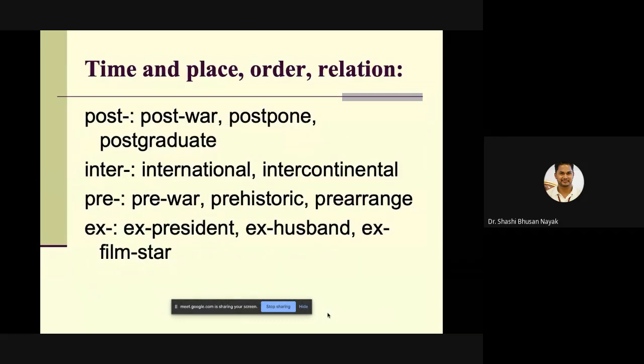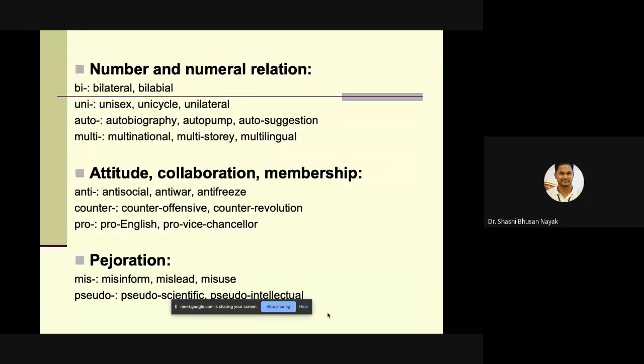Then in the meaning of time, place, order or relation, prefixes such as post-war, postpone, postgraduate, international, intercontinental, pre-war, prehistoric, pre-arrange. Then ex-president, ex-husband, ex-film star. Then number and numerical relation. For example, bilateral, bilabial.